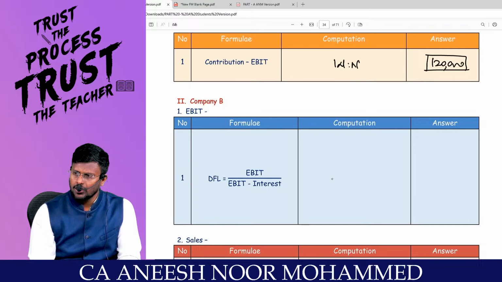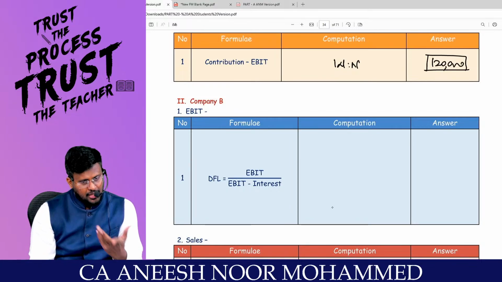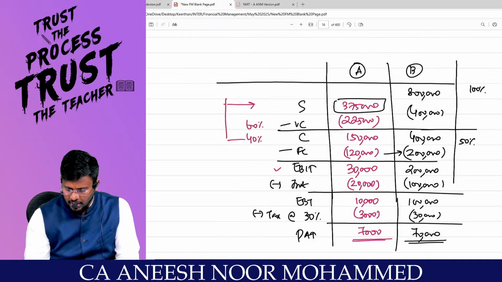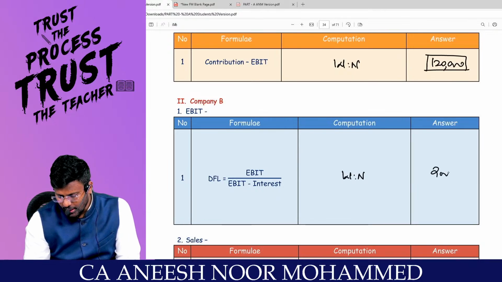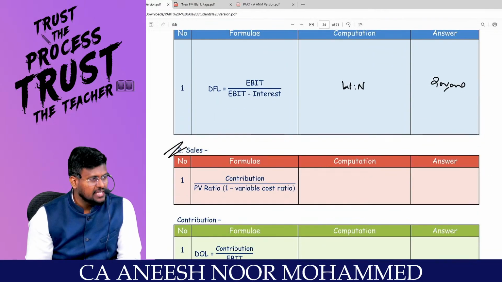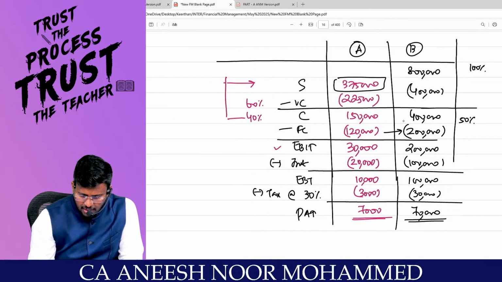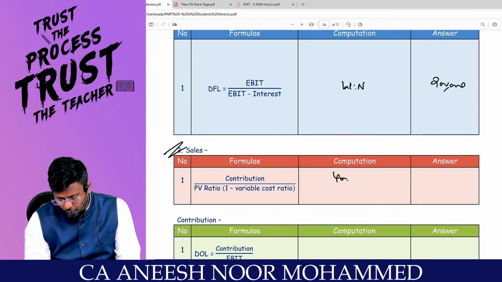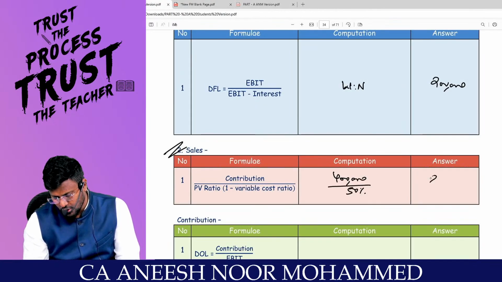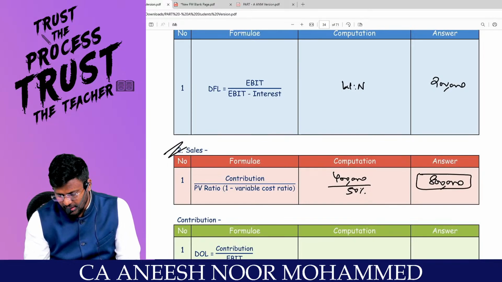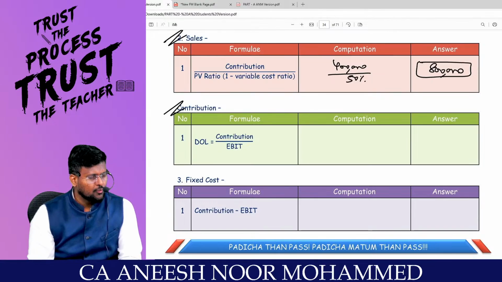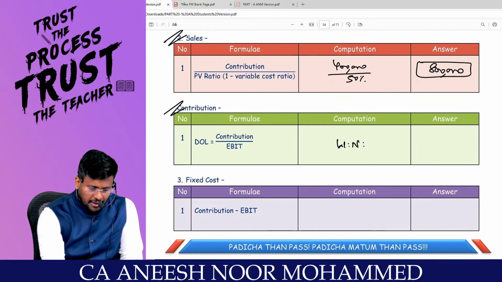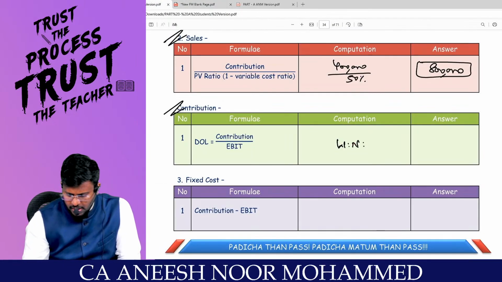Coming to the second company, man, EBIT, by using the financial leverage, I can work out the EBIT. Already worked out the EBIT of the second company is how much lakh? 2 lakhs. Are you all really with me? I can work out the sales of the second company, which is nothing but contribution is how much lakh? 4 lakh. 4 lakhs divided by 50% comes to 8 lakh is the sales of the second company. Comfortable? Coming to contribution, we can work out the contribution by using the operating leverage. Pakka?